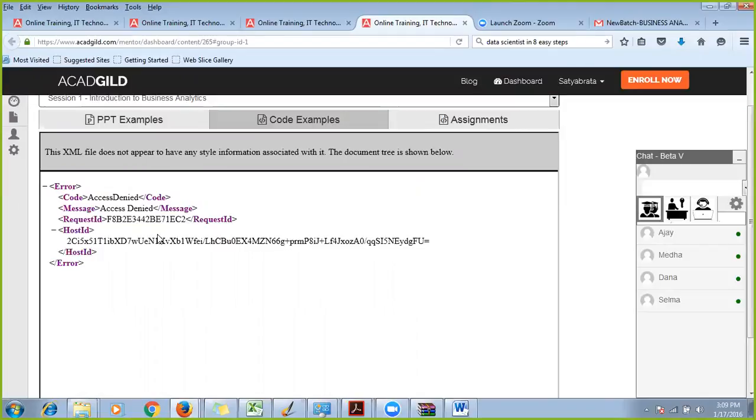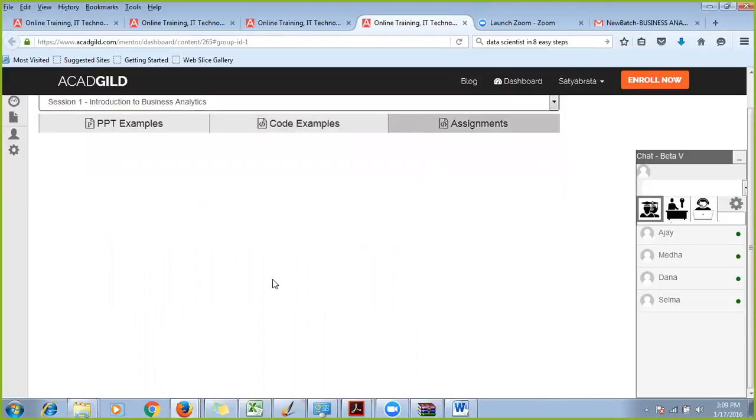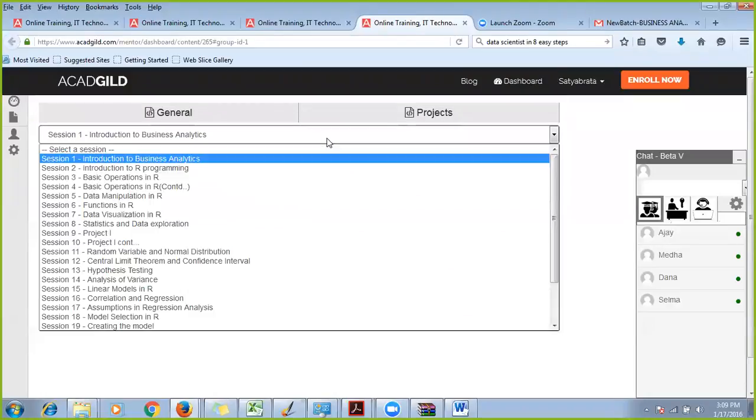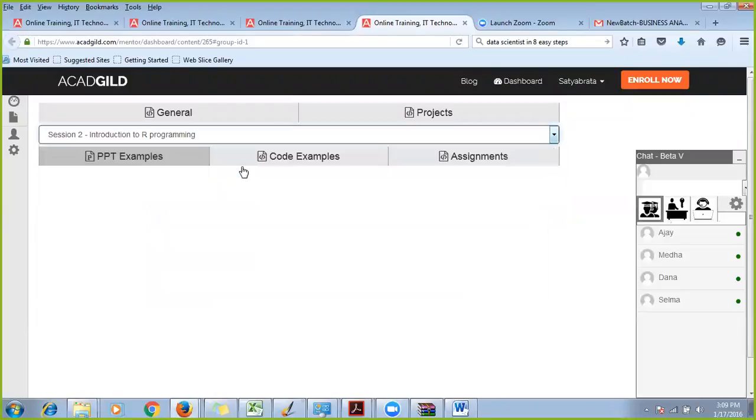For the first session, there was no code, so you don't see any code here. Even for the first session, there was no assignment. You may not get anything over here. But let me just go to the second session to give an example.